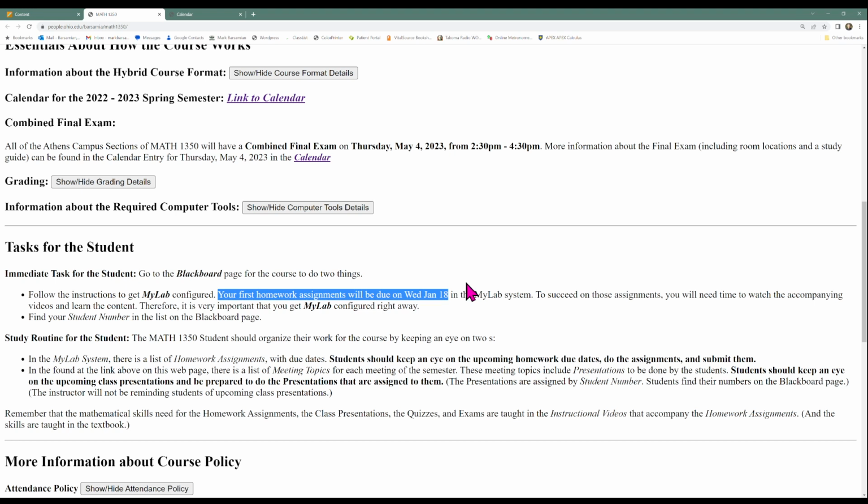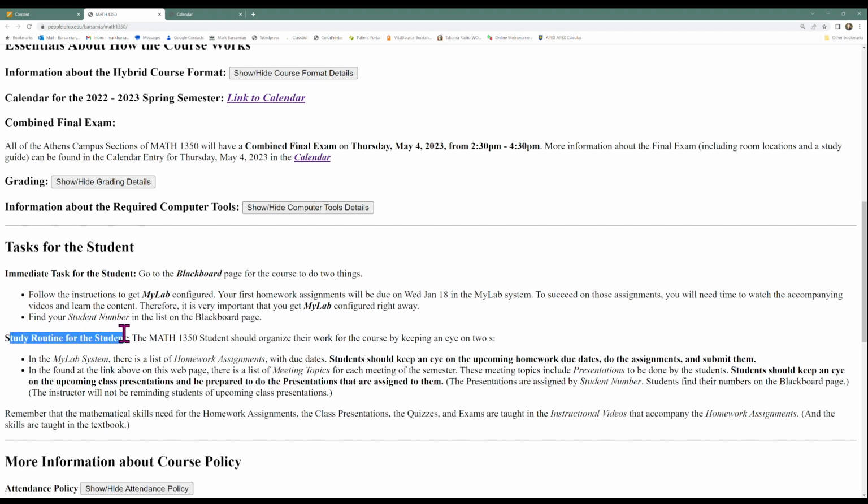Like I said, if you miss the homework deadline, it's no big deal. You can work the homework late. But I want to have these due dates so you know roughly where you should be. Another immediate task I mentioned was to find your student number in the list on the Blackboard page. Now, that's the immediate tasks.